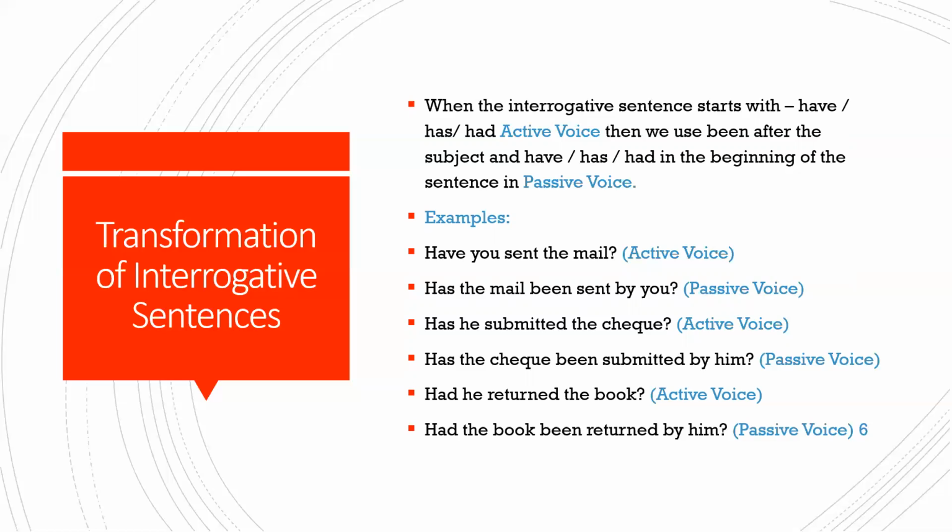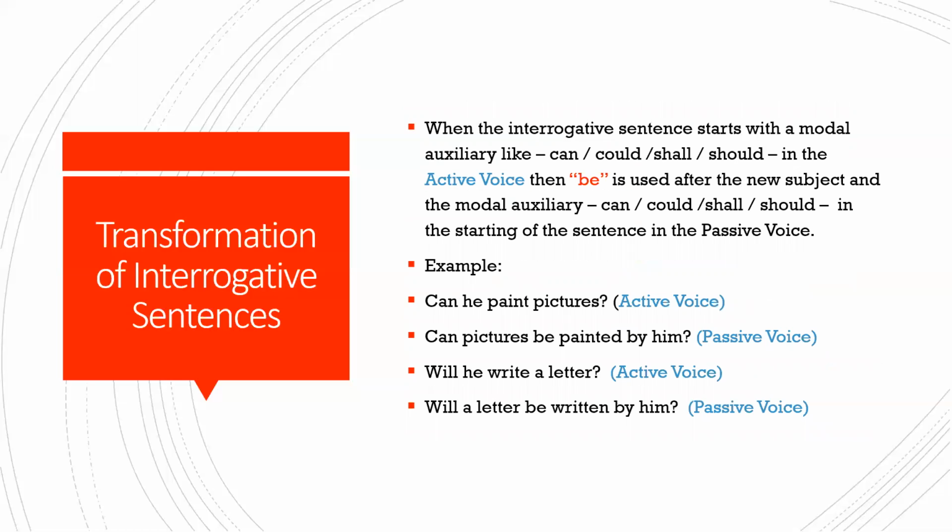And then you will add been after that. Clear? Then the next one, you remember modal auxiliaries. So what are the modal auxiliaries? Quickly recall them. Yes: will, would, shall, should, can, could, may, might, must, ought to, need to, etc. Okay, so those are the modal auxiliaries.